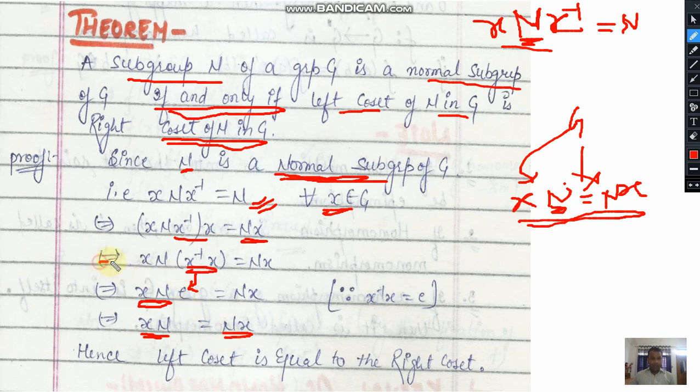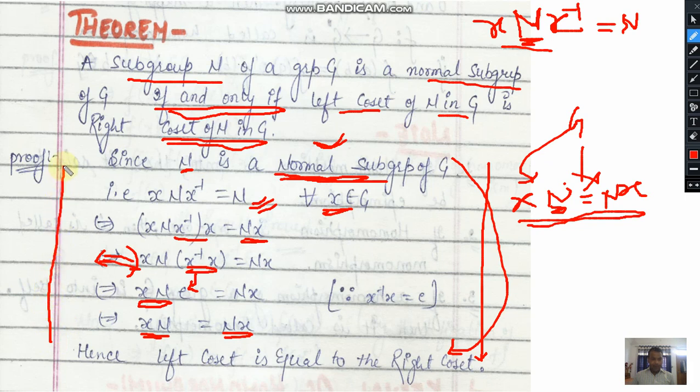Here we are using the biconditional symbol. Biconditional means if you write this approach from top to bottom, then we are proving the necessary part. It means we are assuming that N is a normal subgroup, and we are concluding that the right coset is equal to the left coset. However, when you proceed in this approach from bottom to top, then we start from the left coset being equal to the right coset and conclude that N is a normal subgroup. So this biconditional symbol indicates that we are proving this in necessary and sufficient mode.